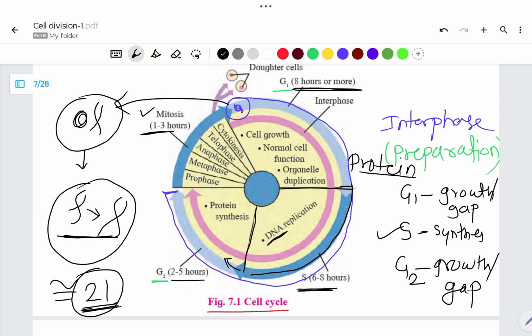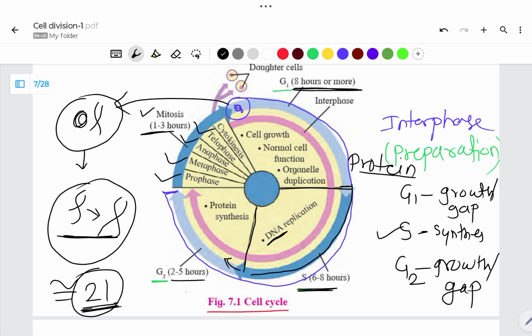After completion of interphase, the cell may go towards mitosis. In mitosis, we can divide the process into four different steps: prophase, metaphase, anaphase, and telophase.